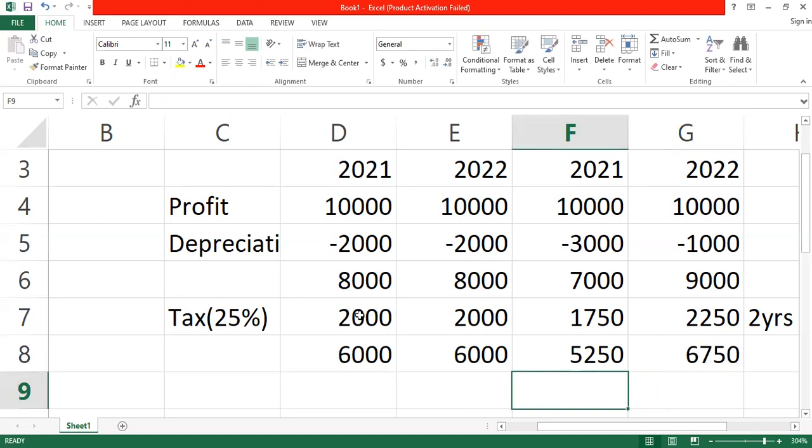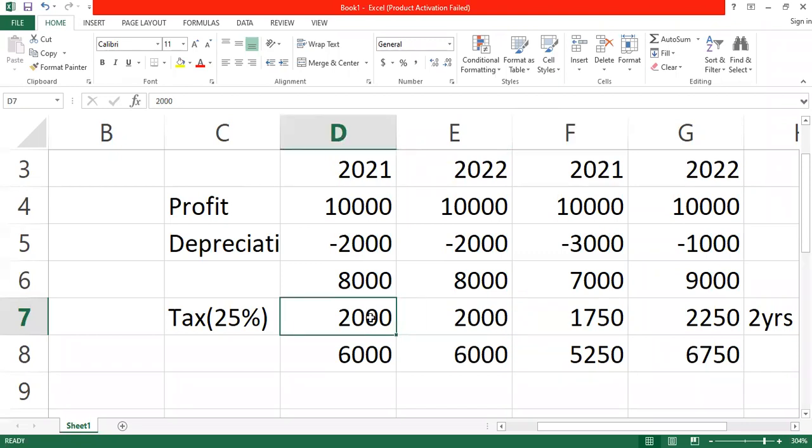What can you see about the tax rates? What is happening to the tax here? It decreased and then increased. The tax for accounting profit is what? 2,000.